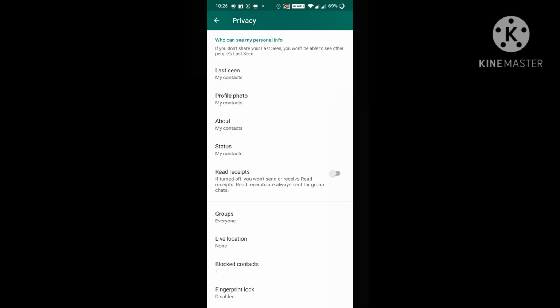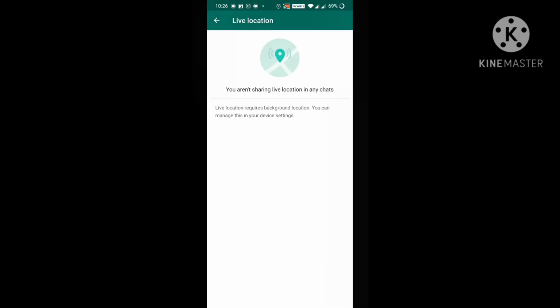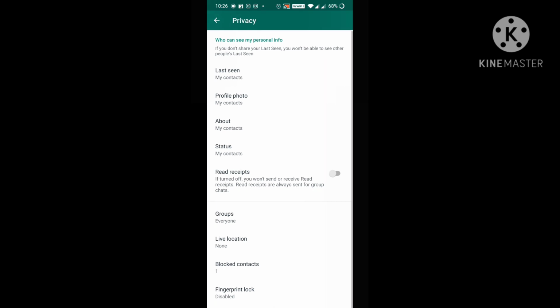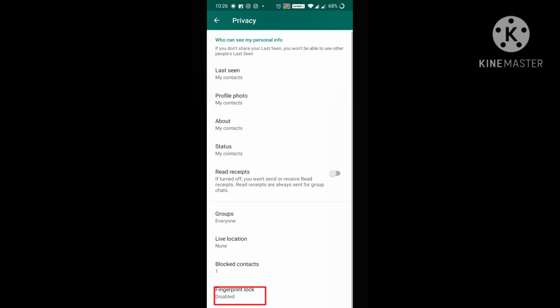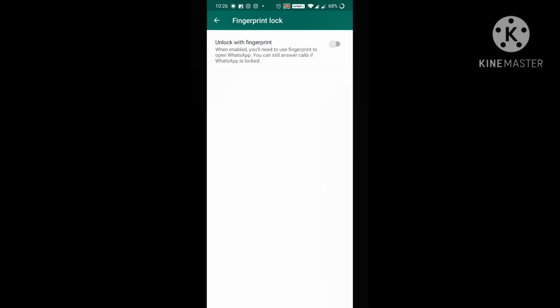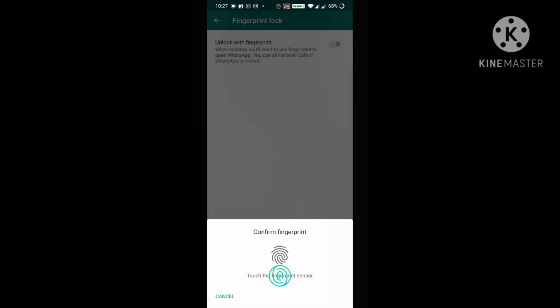Moving to the next, live location. Live location is nothing but sharing your location with others. And blocked contacts, this is the place where you can see the contacts you have blocked. And fingerprint, this is the latest one. Here it is turned off, and I'm going to turn it on.